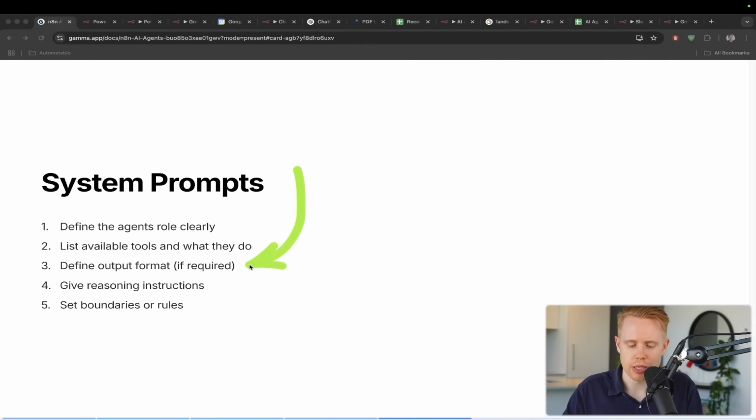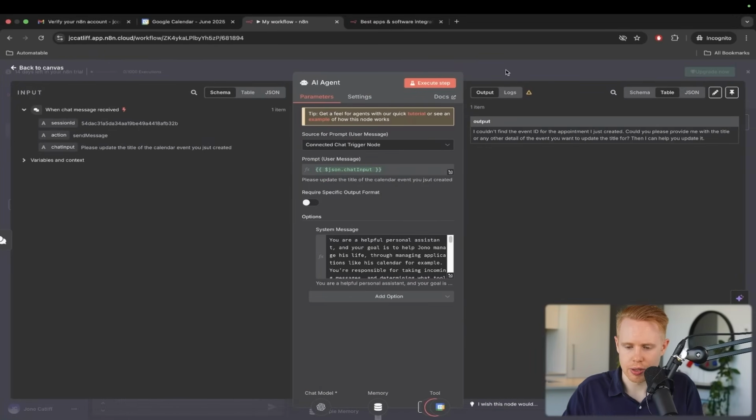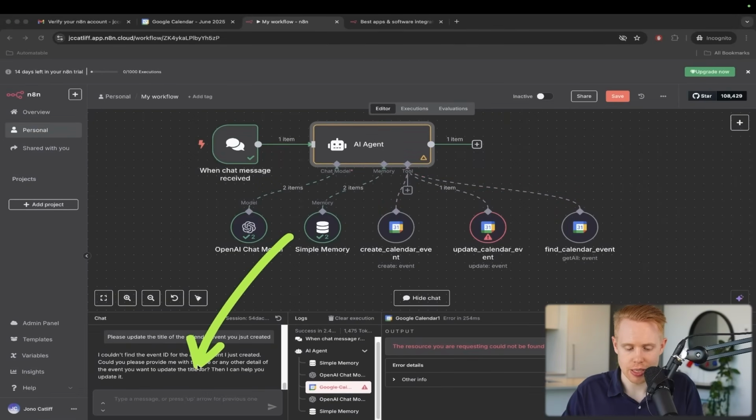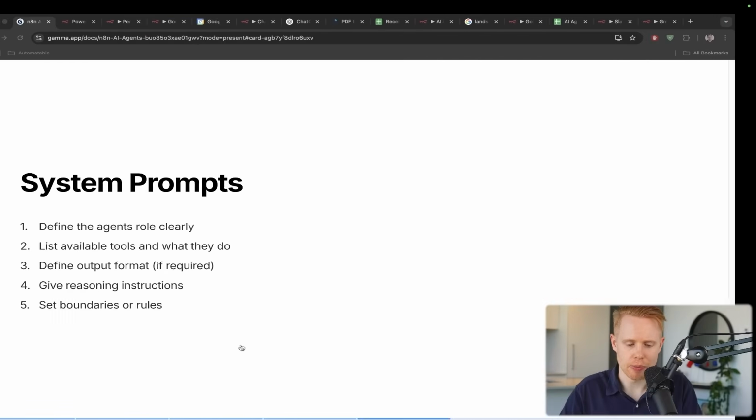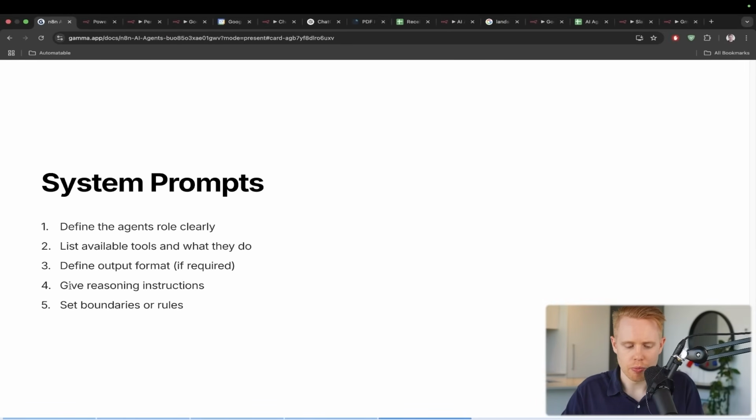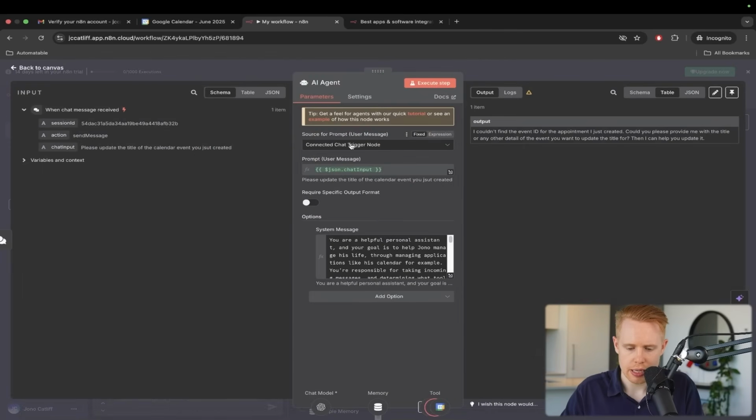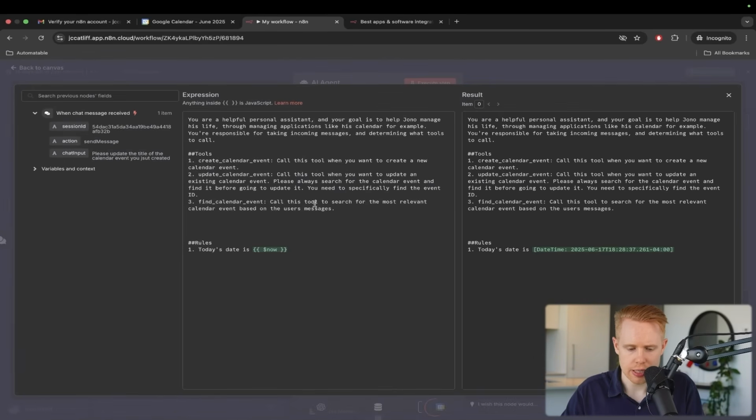But usually when you're dealing with AI agents, the format that it's sending back to you is just a message. But sometimes you may want to change the way that this data is structured, and we can reformat this, and we're going to be talking about that later on. And we may want to give reasoning instructions to it. So essentially, in a nutshell, we can open this up again and we can give instructions.